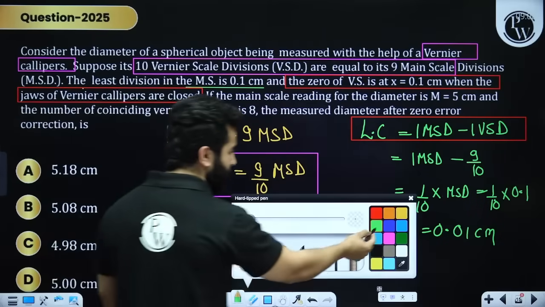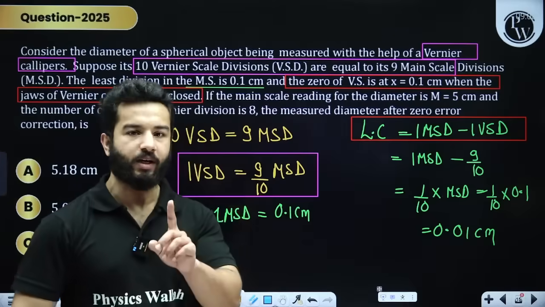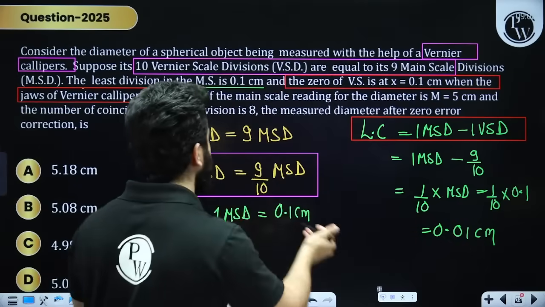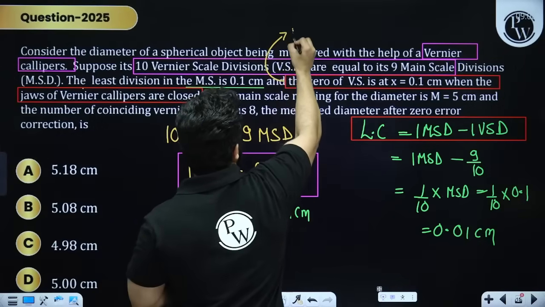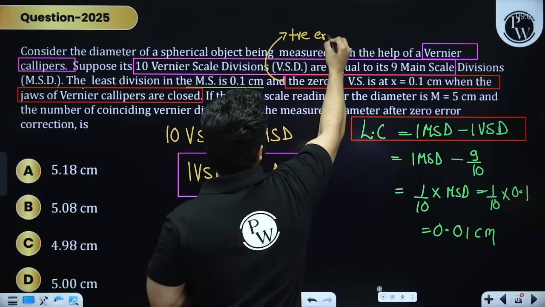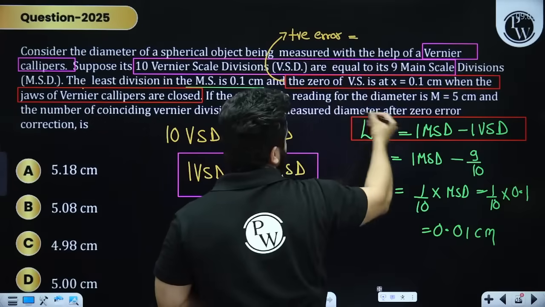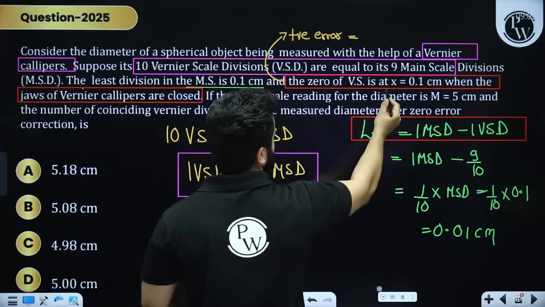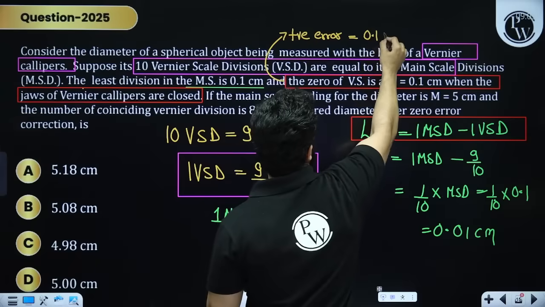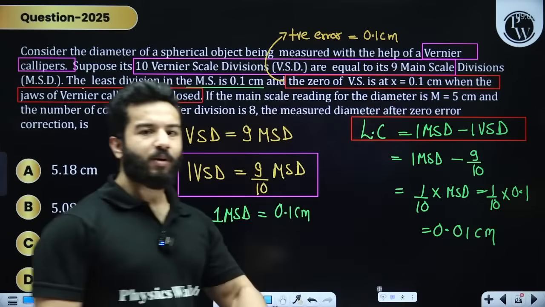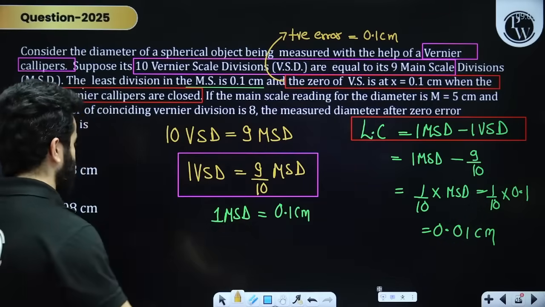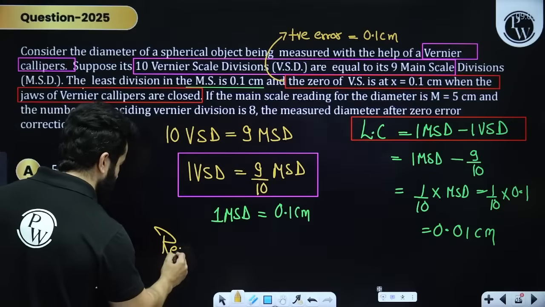This basically means that there is some zero error, and when jaws are closed, still vernier caliper is giving some reading. This means that vernier caliper has some positive error, and they have directly said that positive error is 0.1 centimeter. Always remember, errors are always subtracted.